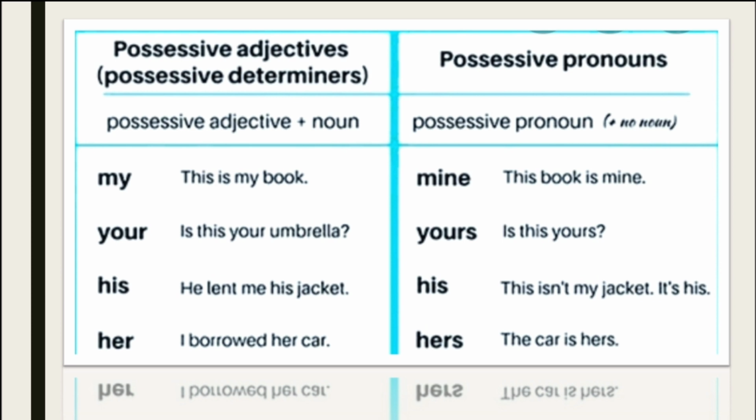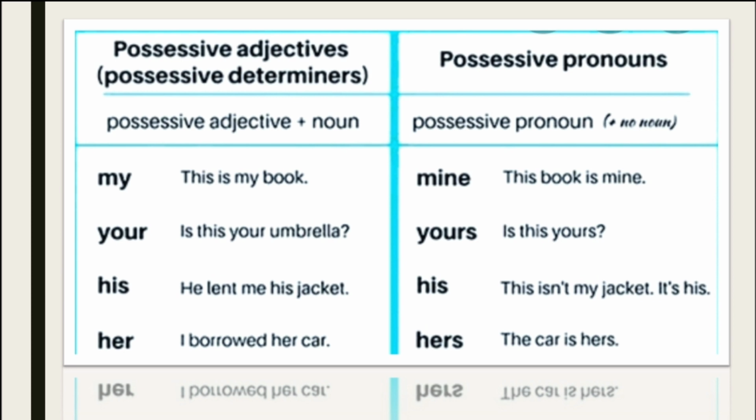Now children comes the point of possessive adjectives and possessive pronouns. These are quite similar and sometimes cause confusion also. So let's understand the difference between possessive adjectives and possessive pronouns. Look at the second row here. Possessive adjective plus noun. This means that possessive adjective is always followed by a noun, whereas possessive pronoun plus no noun. By now you have already understood that pronouns are words that replace a noun, so we do not write a noun after a possessive pronoun.